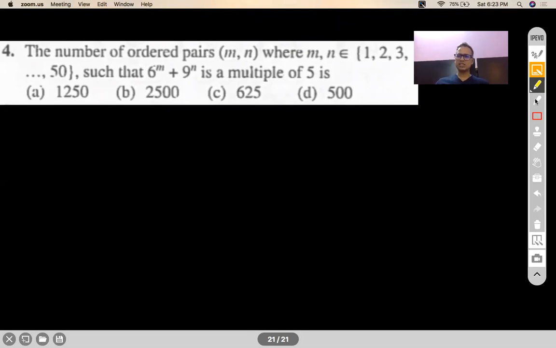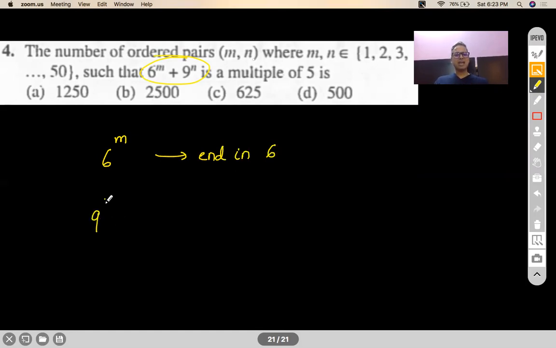See, you have to choose pairs from 1 to 50. So m can take anywhere from 1 to 50, n can take anywhere from 1 to 50. Correct. And the pairs will be chosen in such a way that this number here comes out to be a multiple of 5. Now try to understand this. A multiple of 5 will always end in a 0 or a 5. Right? Everybody knows that. Now 6 to the power m, no matter whatever your m is, will always end in a 6. Correct? Right?